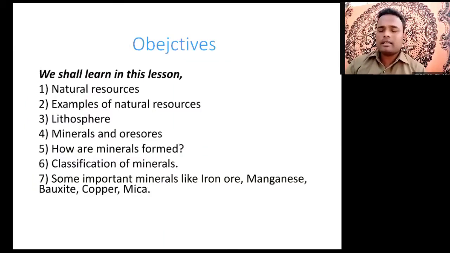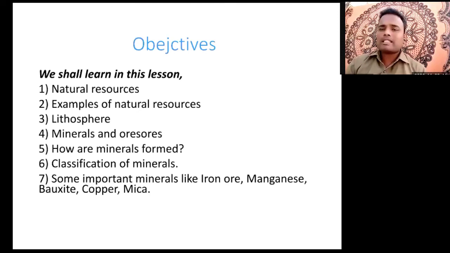In this lesson we'll learn about natural resources, then examples of natural resources, then the lithosphere, that means what is the lithosphere, minerals and ores. Then how minerals are formed, classification of minerals, and some important minerals like iron ores, manganese, bauxite, and copper, and the last one is mica. These are the substances that we are going to learn in this lesson.